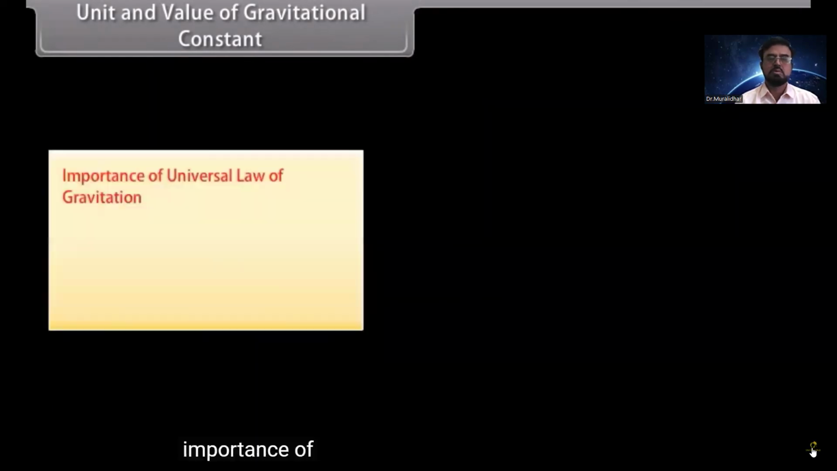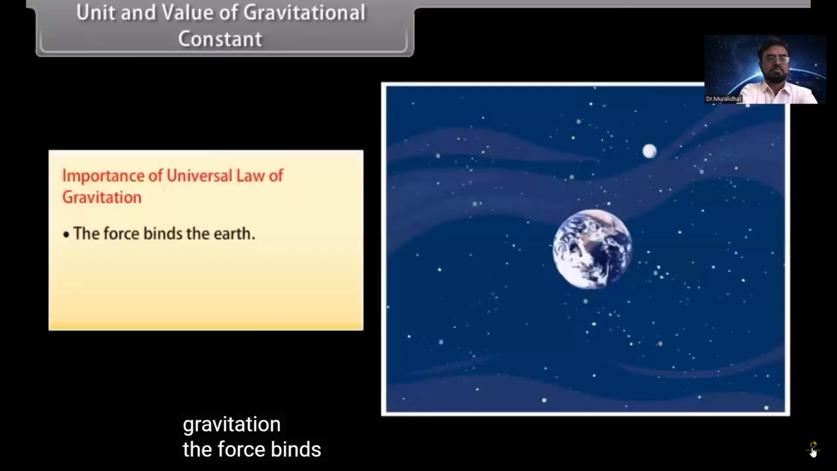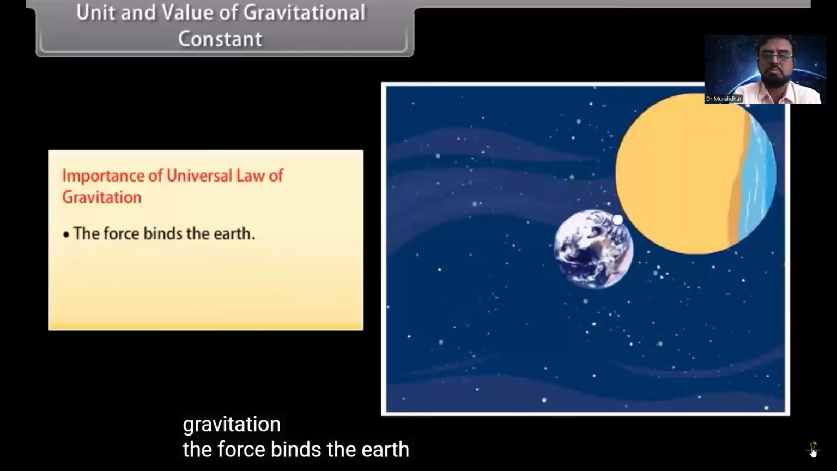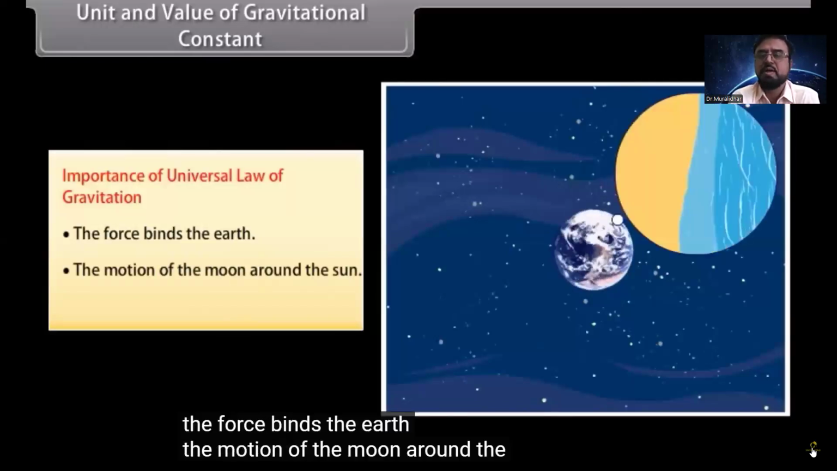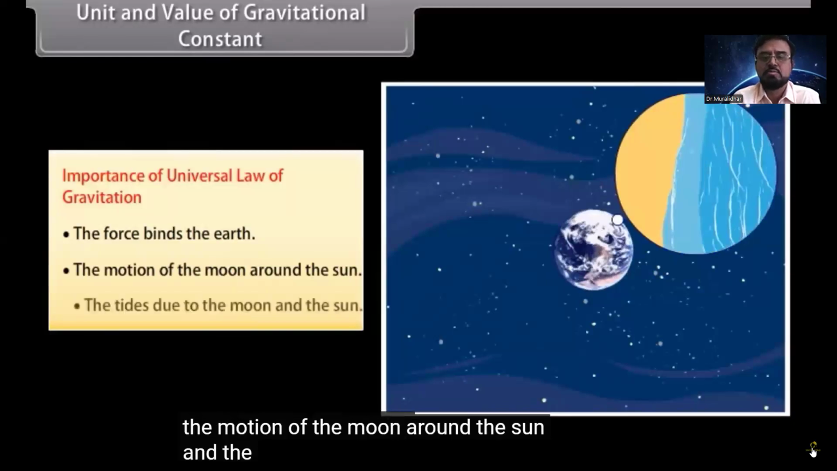Importance of universal law of gravitation. What is the importance? Very important. The force binds the earth. The motion of the moon around the earth and the earth around the sun, all these are because of gravity, and the tides due to the moon and the sun.